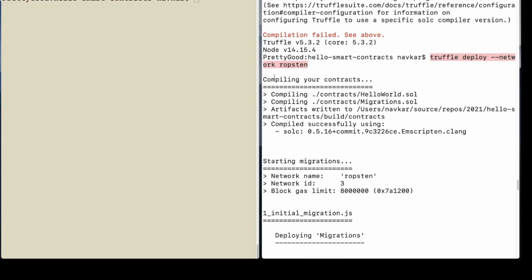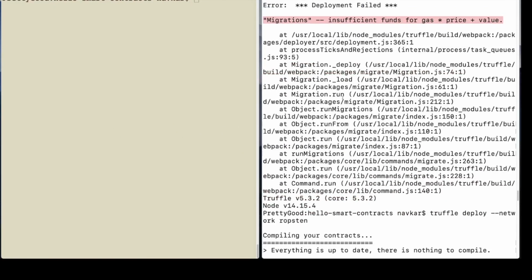Before that, you need to make sure that you have enough money, enough gas in the Ropsten network, which you need to get from the faucet. If you don't have enough gas, you will get an error like this: insufficient funds for gas price and value. This is the error you will get when you don't have enough gas for your smart contract to execute.